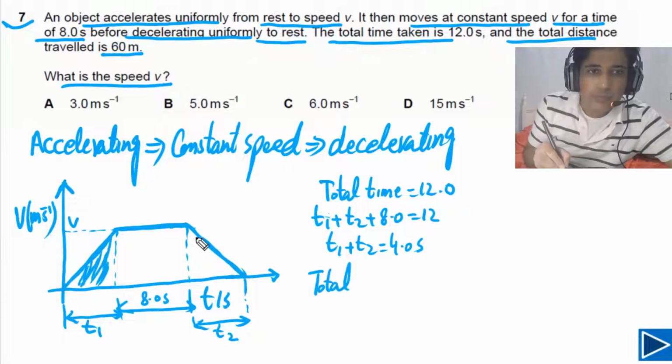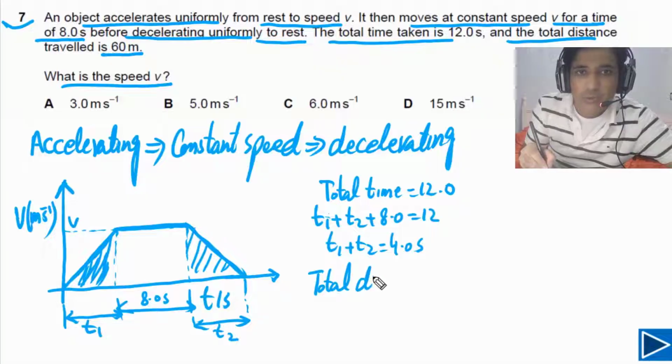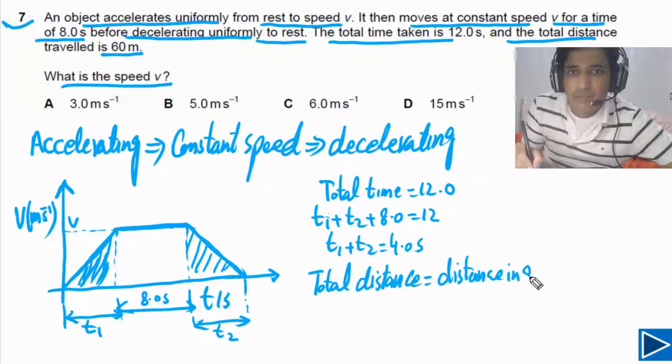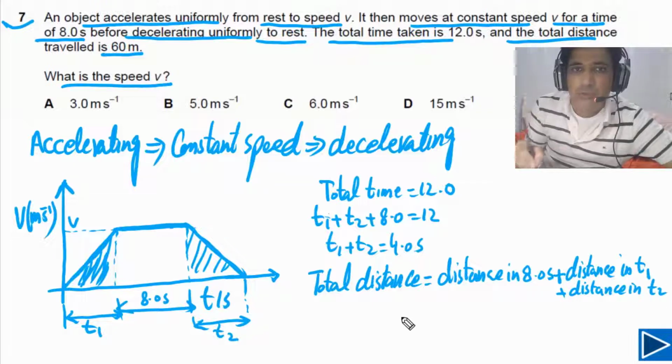We need to understand that the area under this graph is equal to distance, and the total distance is given to us. Total distance is equal to the distance traveled in 8 seconds plus the distance traveled in t1 plus the distance traveled in t2. Now we can write down the equation.